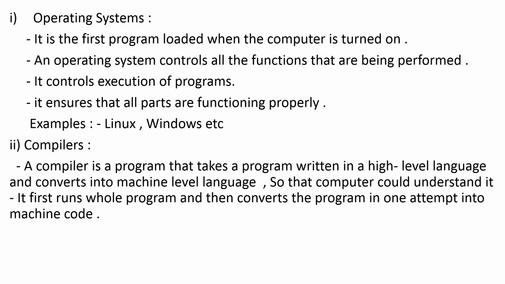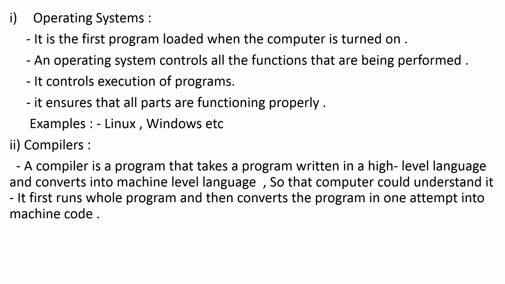So to instruct the computer to do any task, the compiler converts the program written by the user into the machine level language so that the computer can understand it and perform its task effectively. It first reads the whole program written by the user and then converts that program in one attempt, in one go, into the machine code.